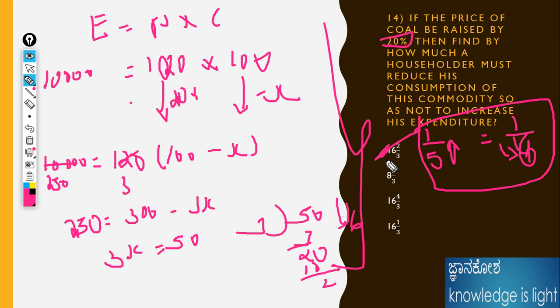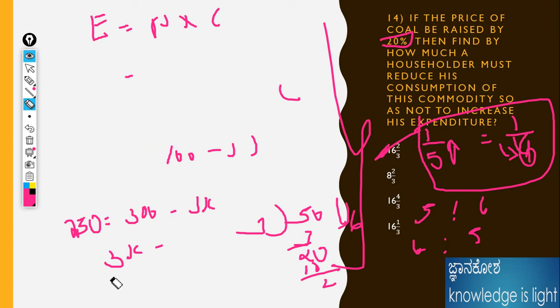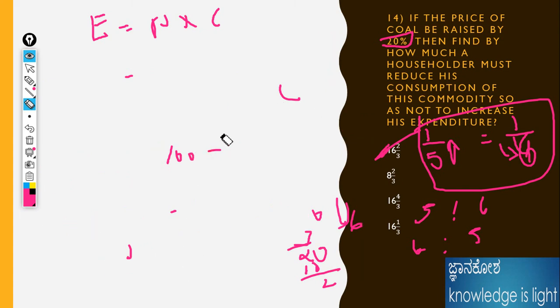Or else we can also do it like this: the initial value is 5 into 6, and the final value becomes 6 into 5. Price and consumption, I already told. I will show here how to get the answer. See, this is also a method I already told. See carefully, son. One value is increasing, one value is decreasing. That means the price initially is 5 by 6, then the consumption should be the reciprocal of this number. Just multiply 5 by 6, 30.